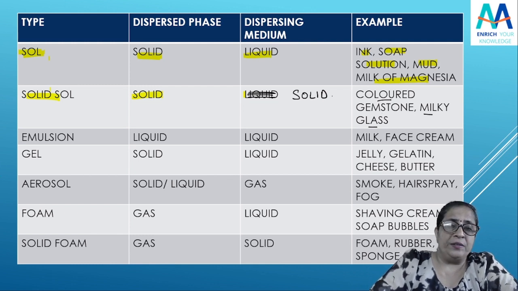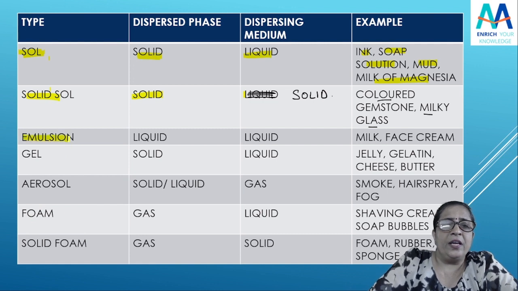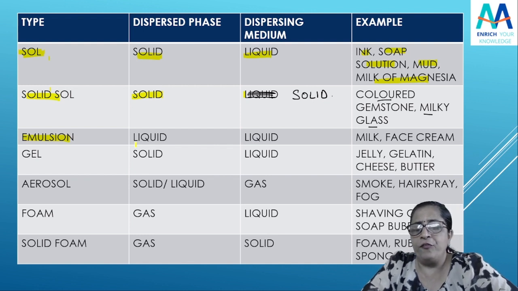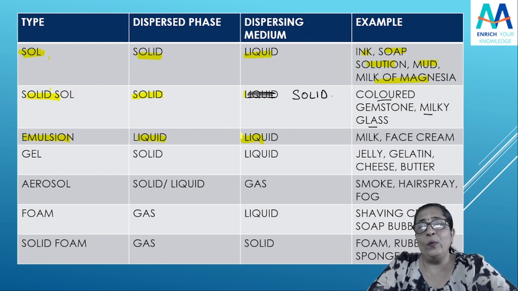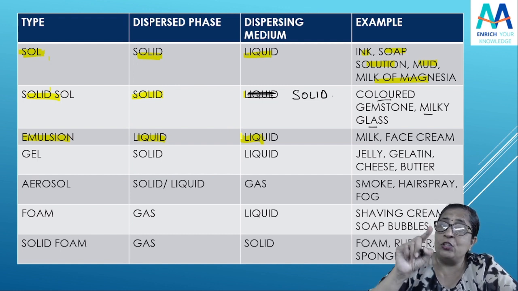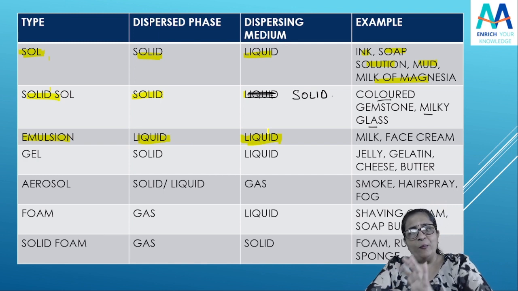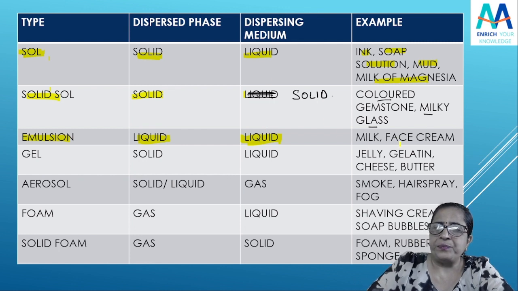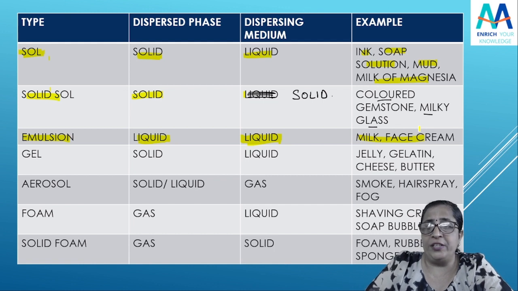Then emulsion. Yes, next is your emulsion. If I talk about emulsion, what will it be? It is a liquid, students. Yes, minute droplets of liquid dispersed in another liquid. You know, liquid and liquid, but which is not miscible with it. This liquid is not miscible with this. It will be liquid in liquid, but one is not miscible with the other. Again, milk and some sort of face creams. Yes, we will call this emulsion type of colloids.